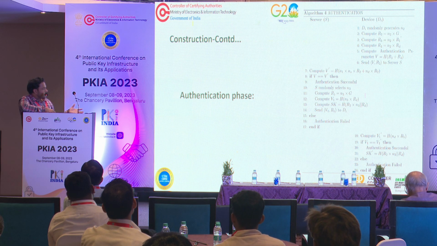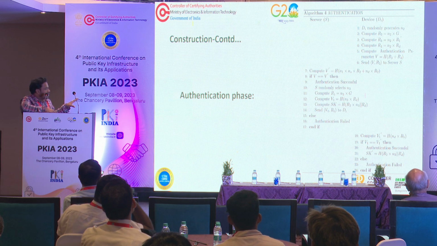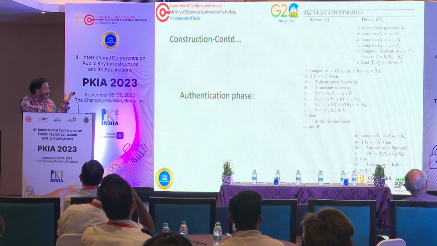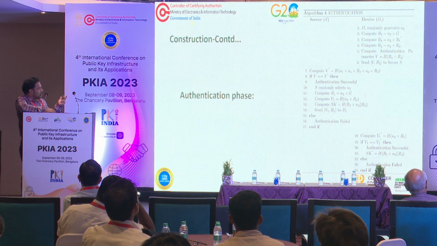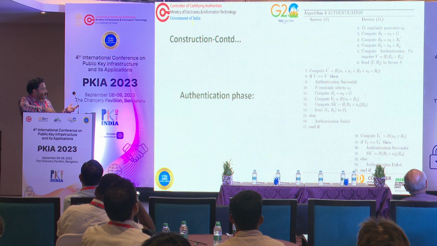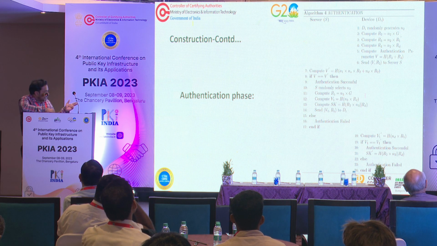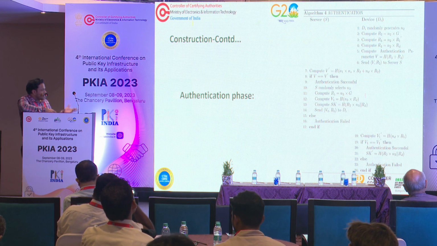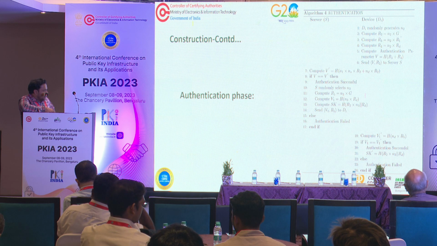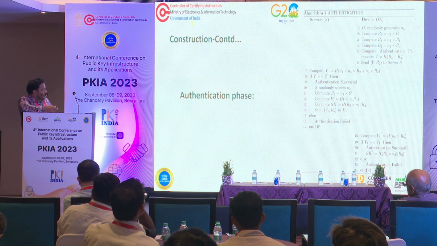Once the authentication is done at the server side, now for the device side, the server is going to share the following information, that is V1 and R5 values, to each device. Each device, in steps 18 to 20, calculates V1 dash with the hash of ND into R5, because there is a verification proof also given in the next slides. If V1 equals V1 dash, then the authentication is successful at the device side.